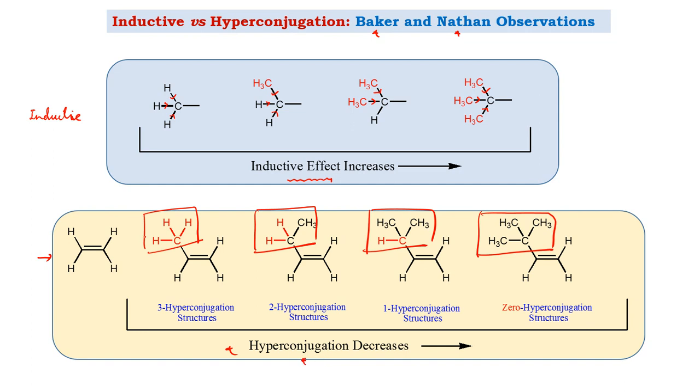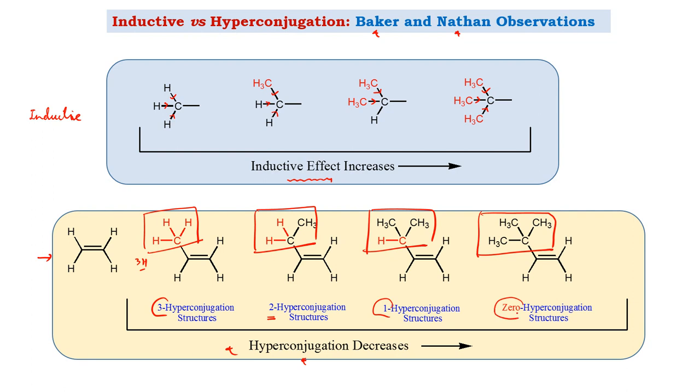Why is it so? Because CH3 is contributing three hyperconjugating structures. The ethyl group is contributing two hyperconjugation structures. Isopropyl is contributing only one hyperconjugation structure, while tertiary butyl is imparting zero hyperconjugative structures.